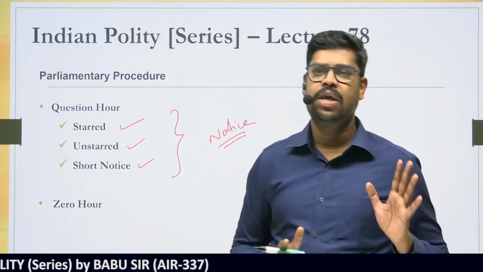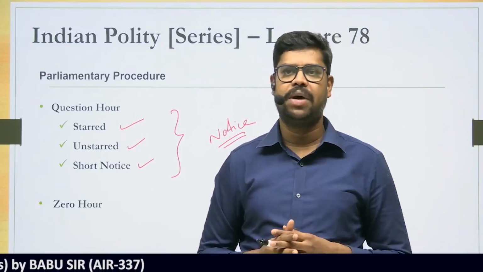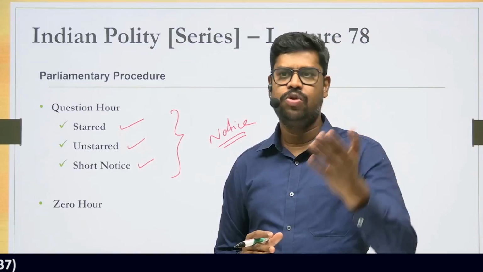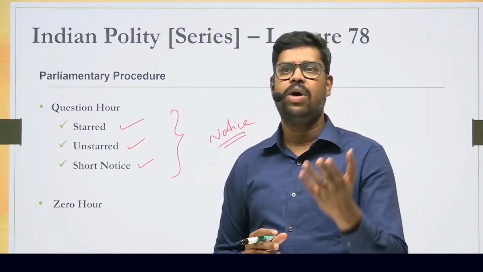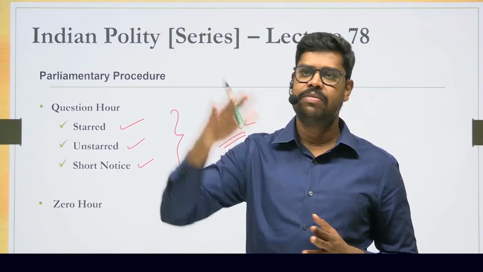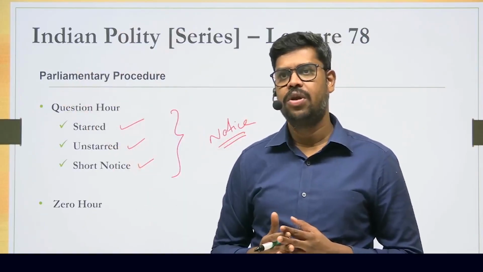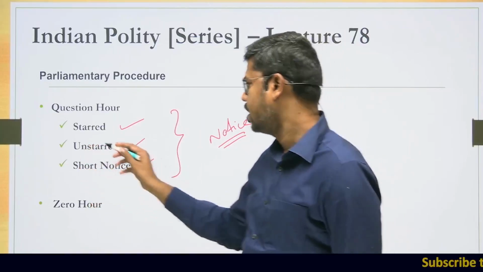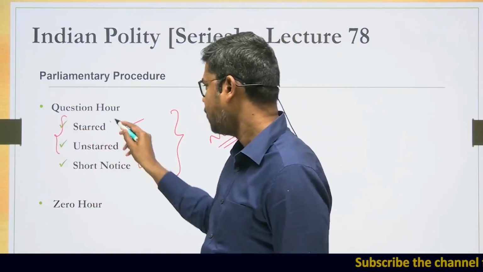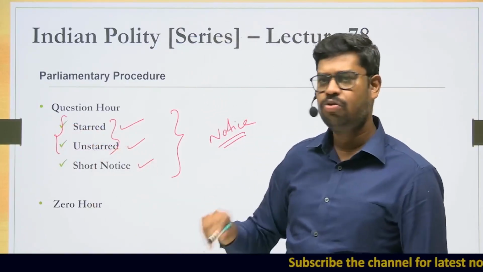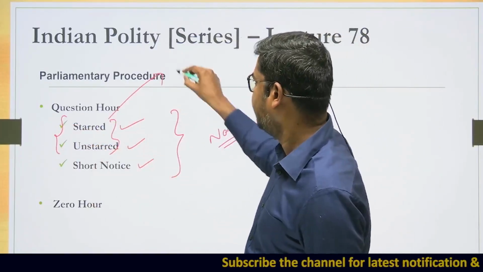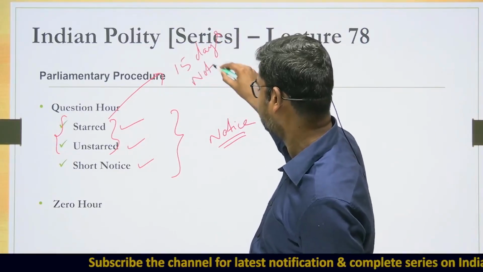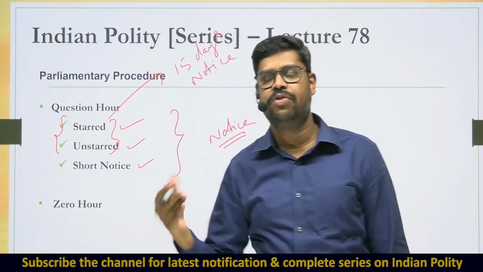So one thing you have to keep in mind is whenever a question is to be asked in the parliament during the question hour, a prior notice is to be given. Probably the MP will issue a notice to the speaker that he wanted to ask such and such question to the concerned minister. From the speaker, it will go to the concerned minister. So for all the three types of question, notice is mandatory. But when it comes to starred question and unstarred question, in both these categories, as per the rules of the house, a minimum 15 days notice is to be given. So how many days of notice? Minimum 15 days notice. It can be more than that, but minimum 15 days.